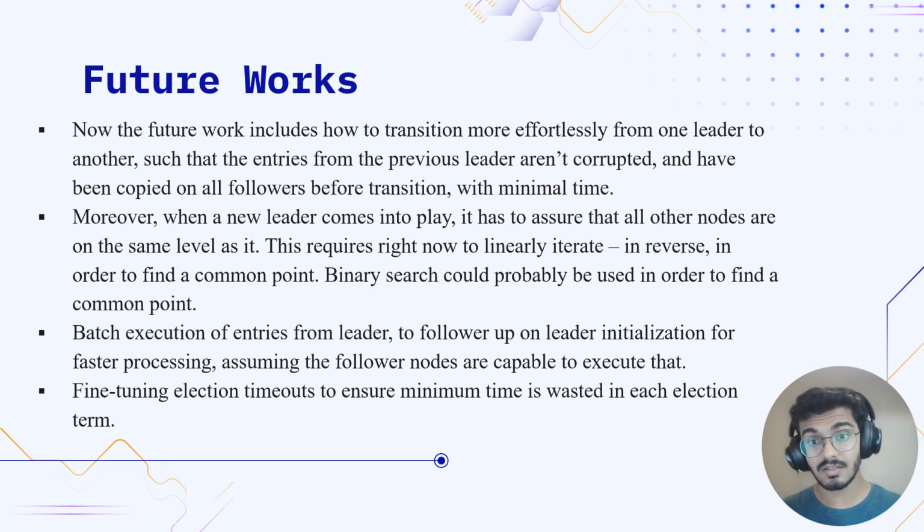A binary search method could be used, but the problem with that is if a particular term is present in the leader and not in the follower or vice versa, then it would go into the time complexity of n log n in the worst case, which is quite bad compared to the linear case. Thus, in this case, I believe some sort of custom rules have to be set up, which requires further testing and debugging in order to make an actual optimal system, which would be my future goal.